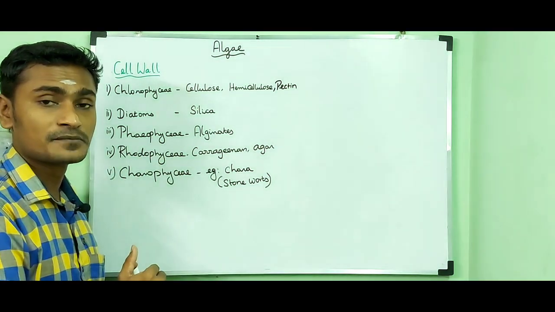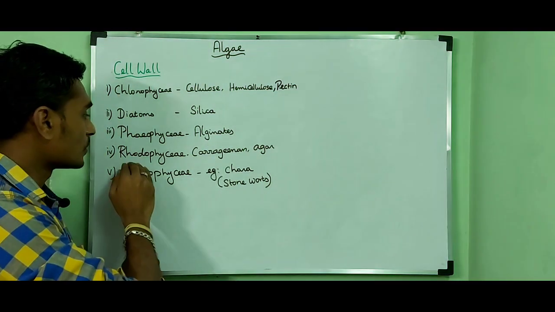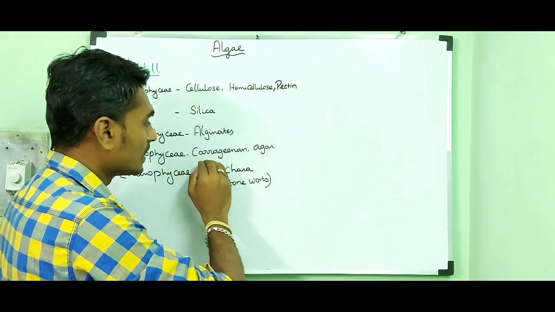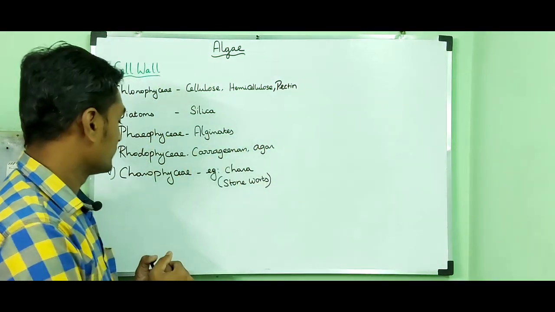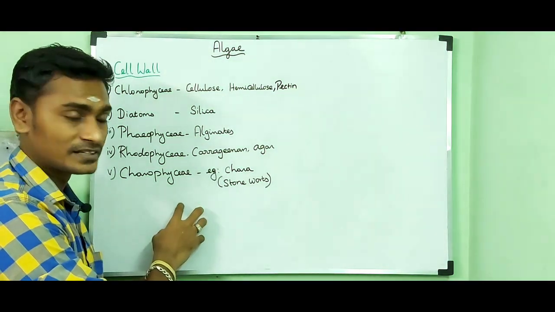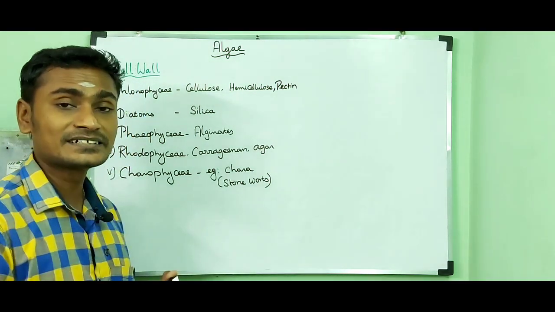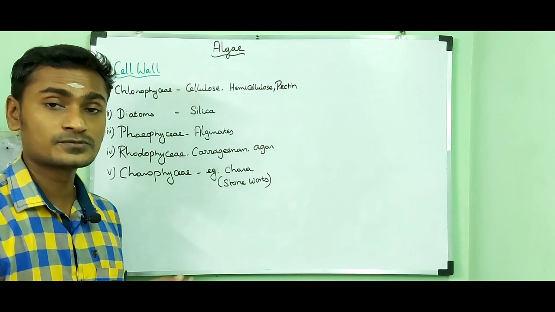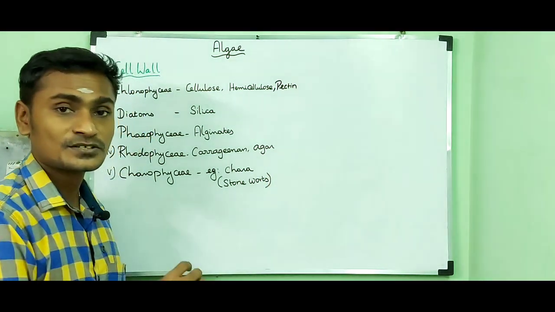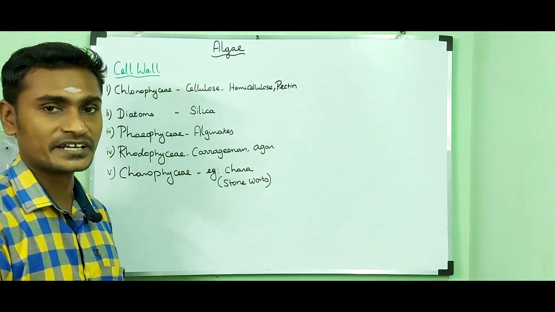Phaeophyceae means brown algae. Their cell wall is composed of alginates. Rhodophyceae means red algae. The cell wall is composed of carrageenan and agar. Then Charophyceae, a type of algae. Example, Chara. This Chara thallus is encrusted with calcium carbonate. That is why it is otherwise called stoneworts, because the thallus is encrusted with calcium carbonate.